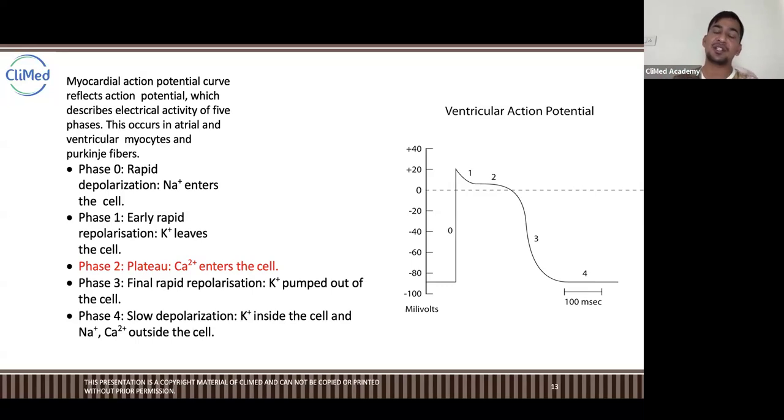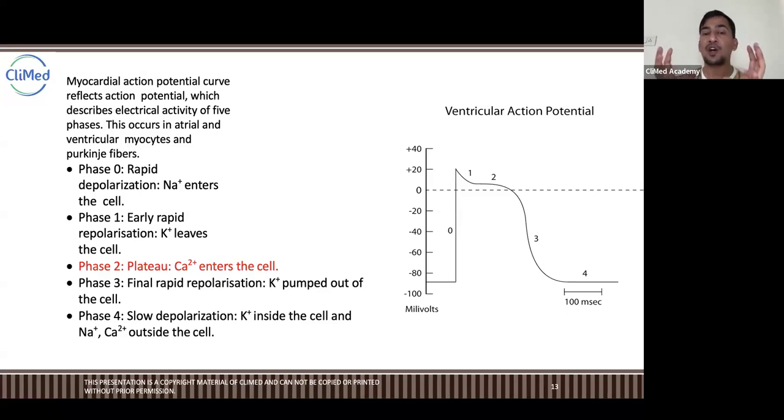So then the immediately next phase comes in, because the cell should not get damaged, or should not stay positive or stressed for a longer time. Immediately phase 1 starts. Phase 1 is early rapid repolarization. First, phase zero was depolarization. Now it is repolarization. So to maintain the positivity and negativity, there is now very high positivity inside the cell, a high level of positive ions inside the cell.